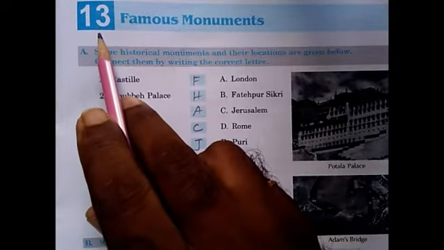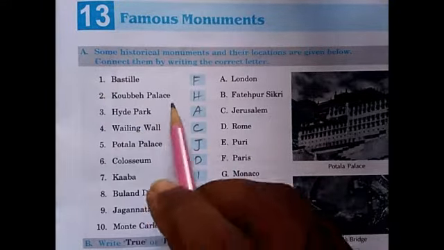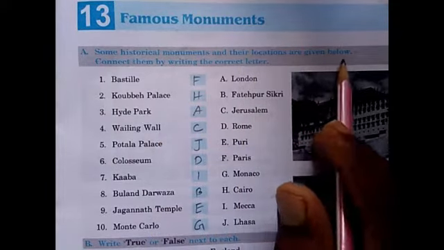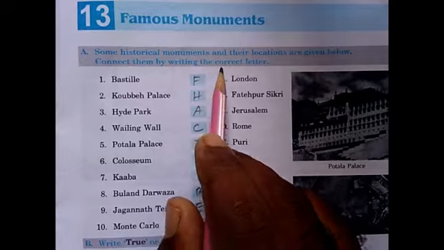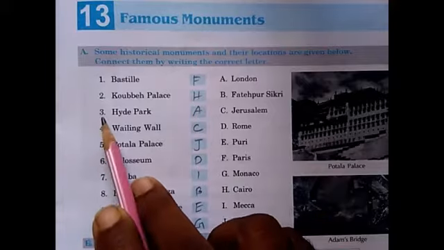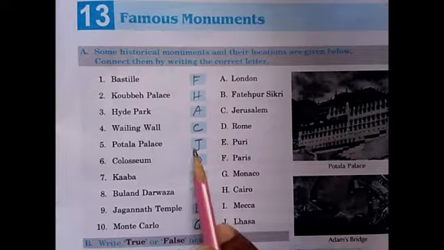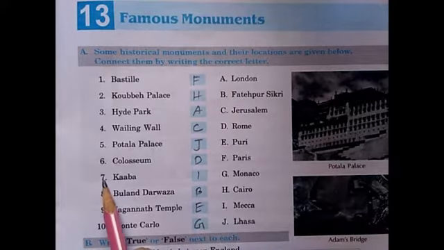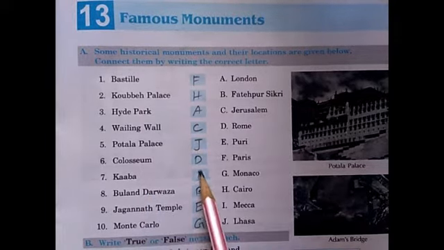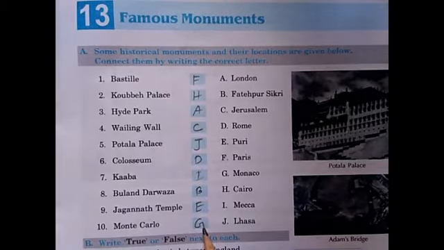Next, lesson number 13, famous monuments. Let us see them. Let us mark the answers. A. Some historical monuments and their locations are given below. Connect them by writing the correct letter. 1. F. 2. H. 3. A. 4. C. 5. J. 6. D. 7. I. 8. B. 9. E. 10. G.